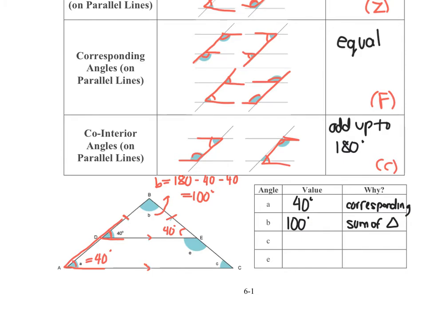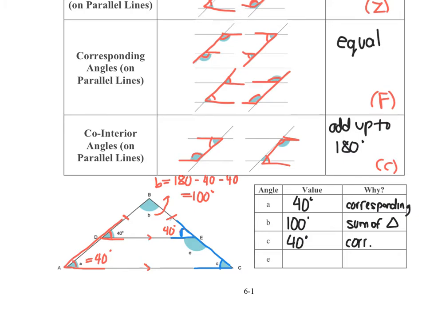Okay, now when we look at C, I'm glad I put that 40 degrees there, because I have another F pattern right here with my parallel lines. And now C is equal to this 40 degrees on the right. 40 degrees, and I'm just going to write for corresponding.